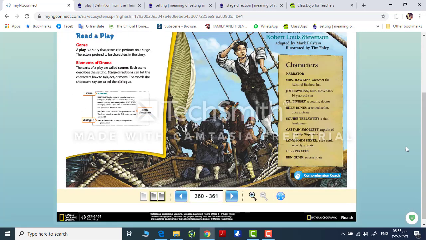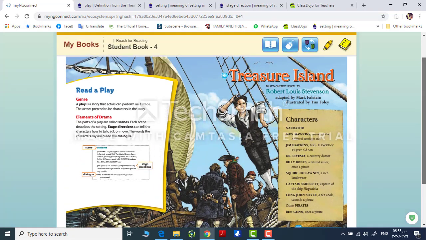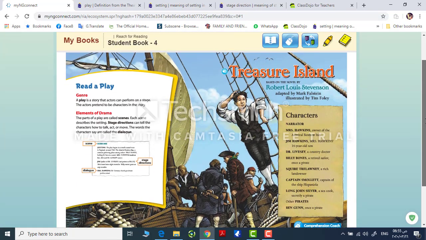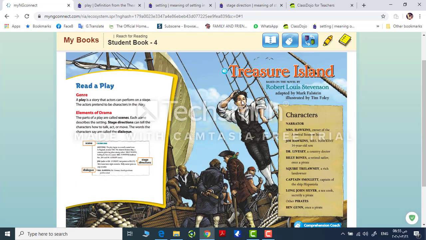Prepare your notes, and you are going to write something. Okay, now here we can find the characters, or the list of characters, which we can call the character list. All the characters in the play are listed here in order of their appearance in this play.